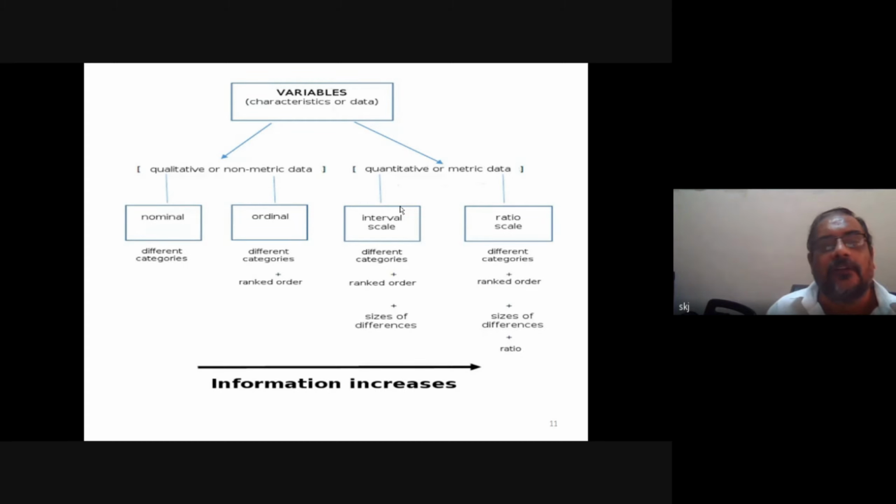Okay, but right now I am just showing it to you. Here something is written: variables, characteristic of data, nominal, ordinal, interval scale, and ratio scale. Here it is written qualitative, non-metric data. Here it is written quantitative, metric data. Okay.